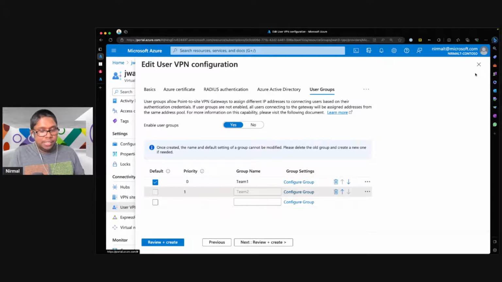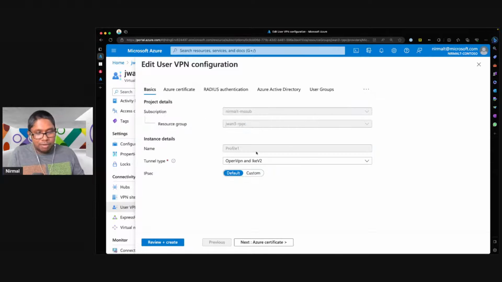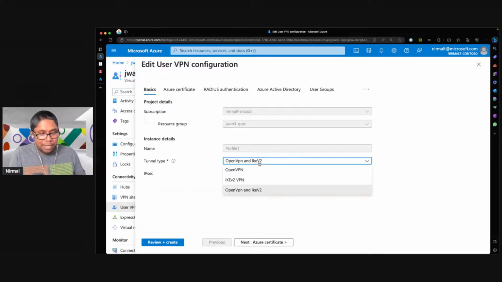Once you have configured this, you can then go to your specific point-to-site gateway. And in the P2S gateway, you can then specifically allocate the different IP addresses. The other capability that is also released is around the way we can mix and match authentication. So in the past, we had to select a specific authentication type when we go and create the profile. But now you can mix and match. So example here, I have selected OpenVPN as the way I authenticate my users. And I have also at the same time selected IKEv2 as a way to authenticate.